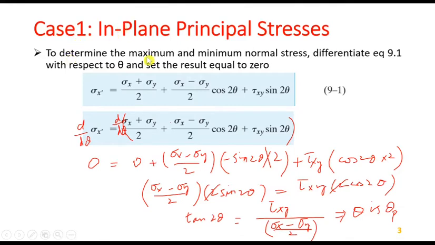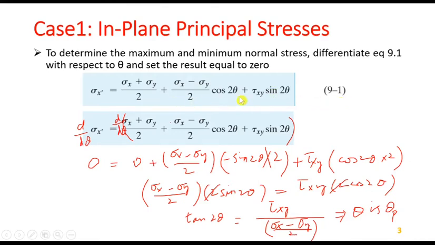To determine the maximum and minimum normal stresses, we will differentiate equation 9.1 with respect to theta and set the result equal to 0. Students, you have covered in FSc part 2 how to find the maximum and minimum. What we have to do is differentiate the equation with respect to the independent variable and set the derivative equal to 0 to find the maximum and minimum. So the same thing we are applying here. This equation 9.1 we have derived in the previous lectures.